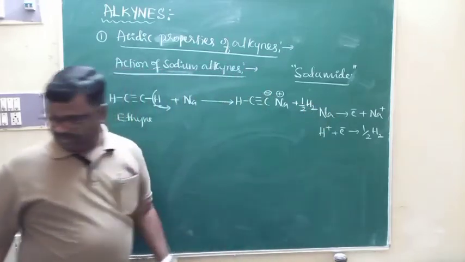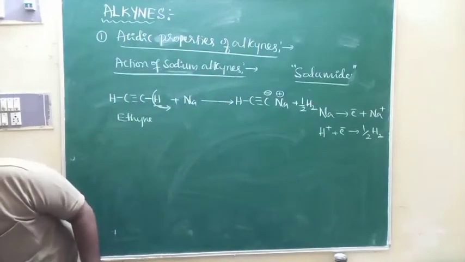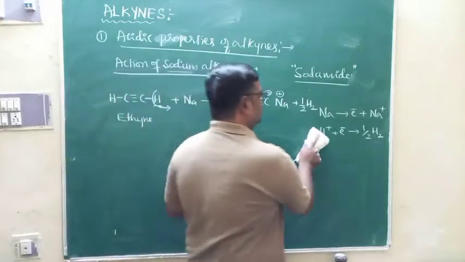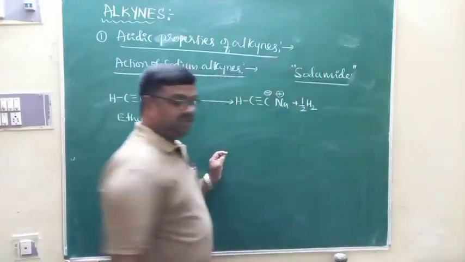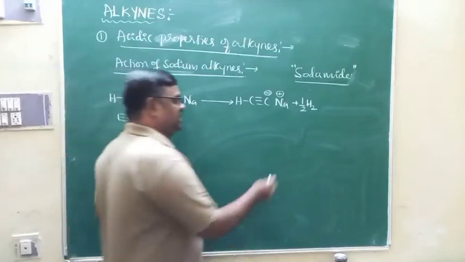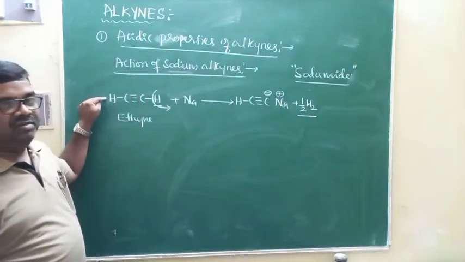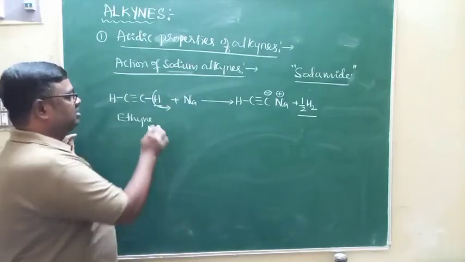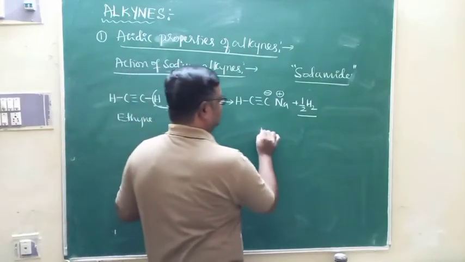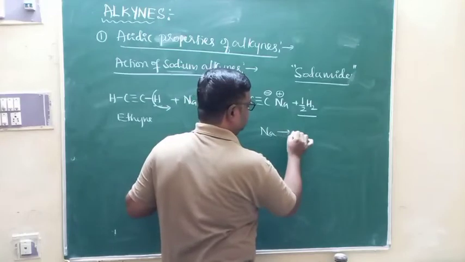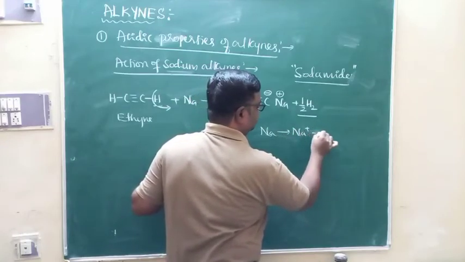That is, when acetylene reacts with a strong base like sodium metal, hydrogen gas is liberated. This is an evidence for the acidic nature of acetylene, because sodium metal, as I said, has the ability of releasing electrons.